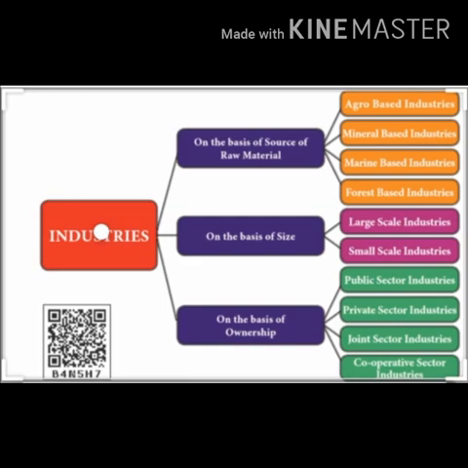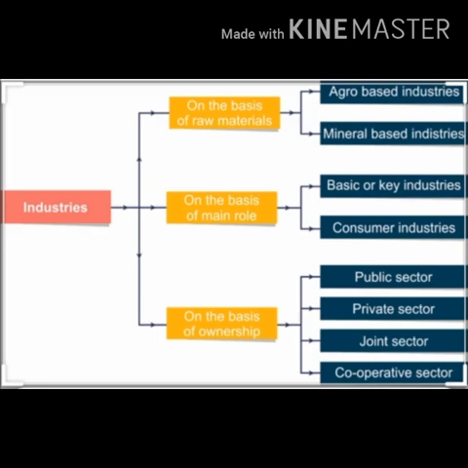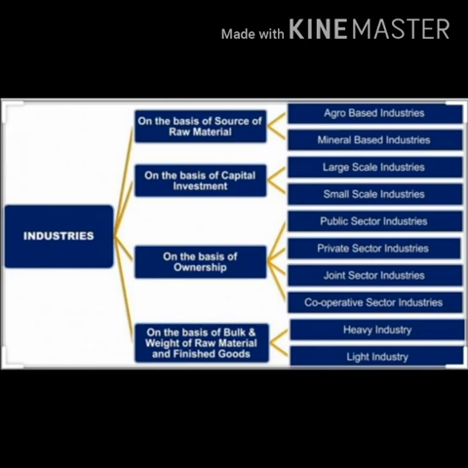The next category is the joint sector industries. These are jointly run by the state and an individual or a group of individuals. Example, Oil India Limited. Next category is cooperative sector. These industries are owned and operated by the producers or suppliers of raw material and workers both. They pool their resources to earn the profit. Some of the examples are Amul, Ananda and sugar industry.